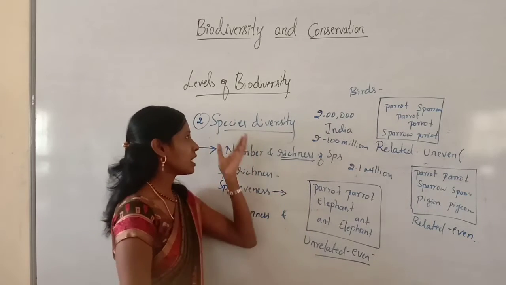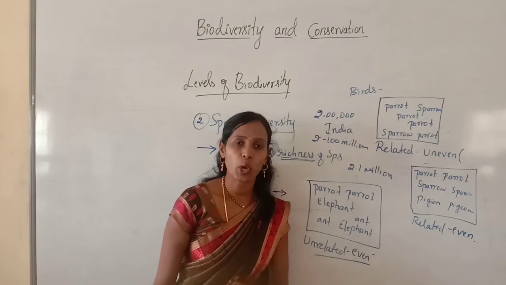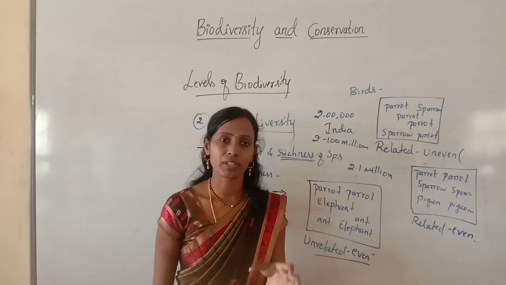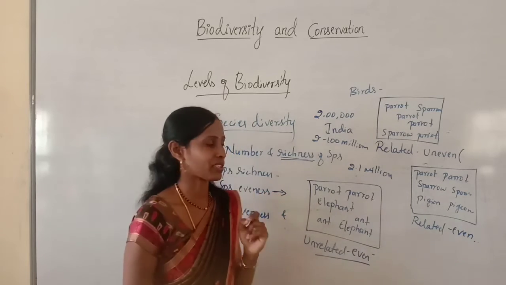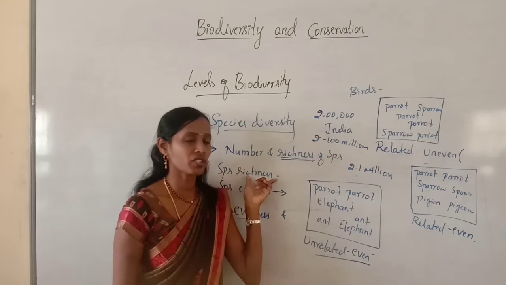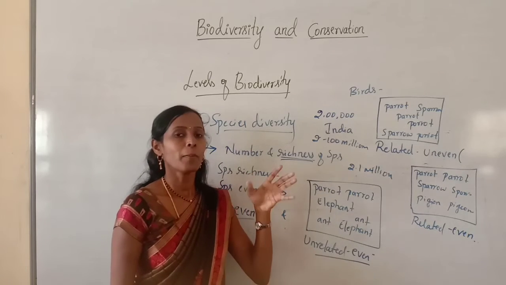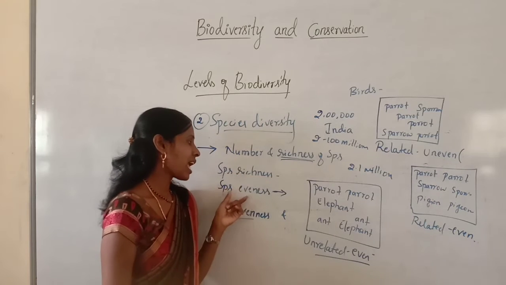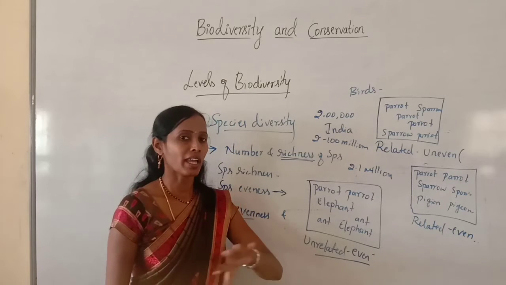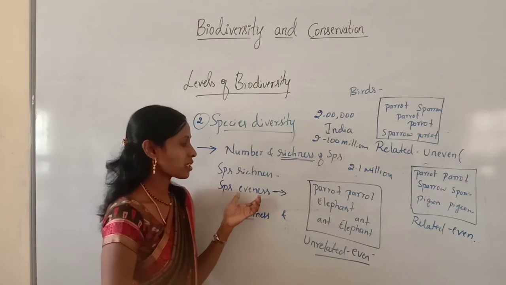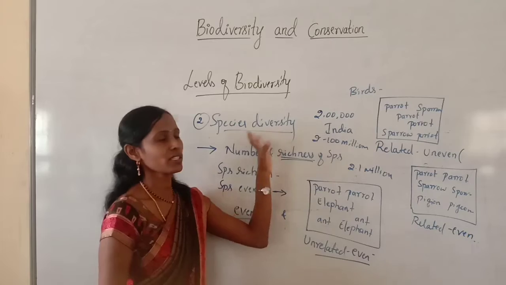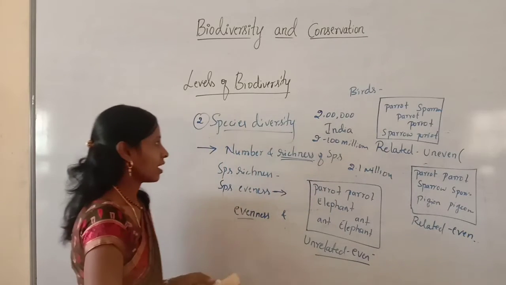Let us recall a few points. Species diversity is the variety of different species of living organisms present in a given geographical area, and it mainly depends upon the number and richness of the species. Species richness is the number of species per unit area, and species evenness is the number of different individuals in a particular geographical area. So evenness and dominance both are very important to understand species diversity.